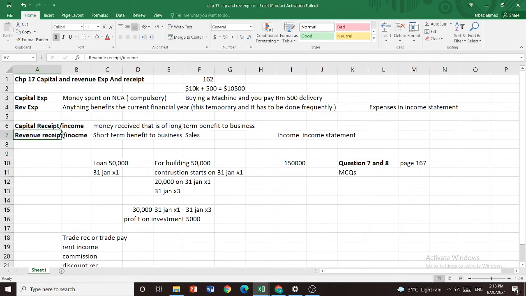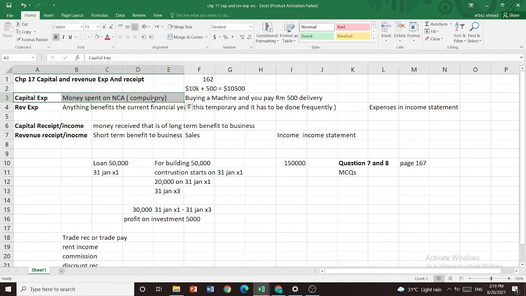Receipt means income. Capital expenditure means any money that is spent on a non-current asset, and that spending is compulsory. For example, when buying a machine and you pay 500 for delivery, if you don't spend that 500, you are not going to get that machine.